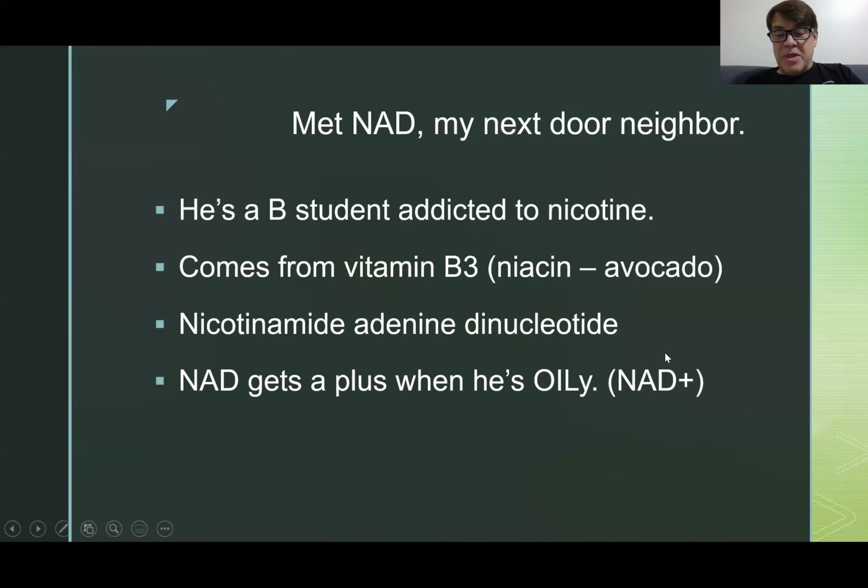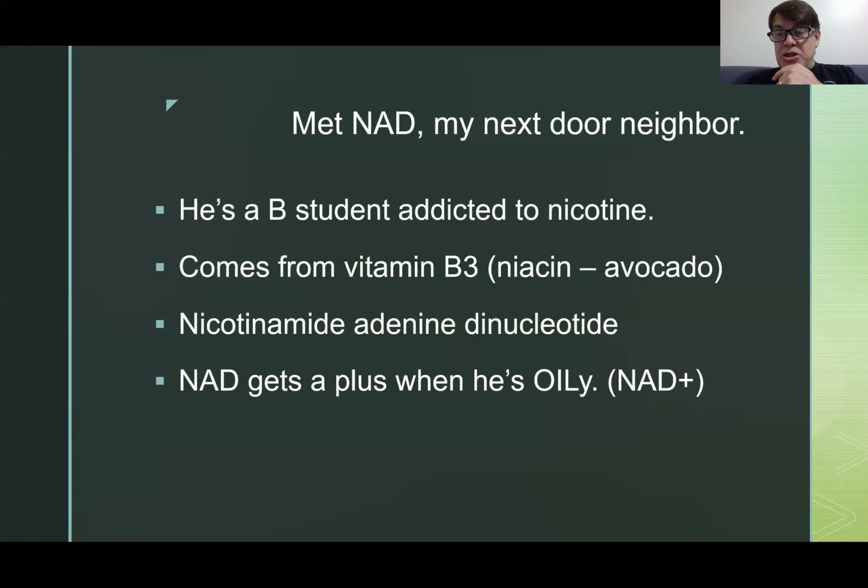When NAD, nicotinamide adenine dinucleotide, is oxidized, it becomes positive because it's lost some negativity. So when it's oxidized, it gives up an electron.